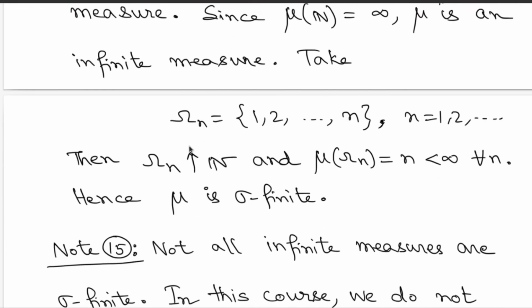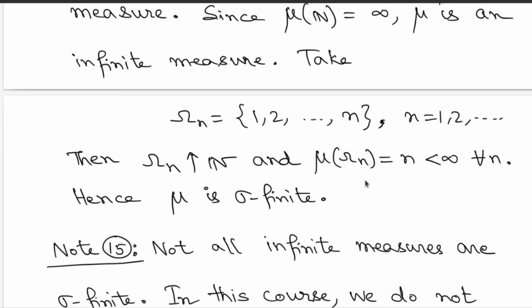But then consider the sets omega n, which is {1, 2, up to n}. So it has exactly n elements for each n. Then look at the union. The union is nothing but the set of natural numbers. But omega n is contained in omega n plus 1, because omega n plus 1 is the collection 1, 2 up to n and n plus 1. So omega n is contained in omega n plus 1, and their union is the set of natural numbers.